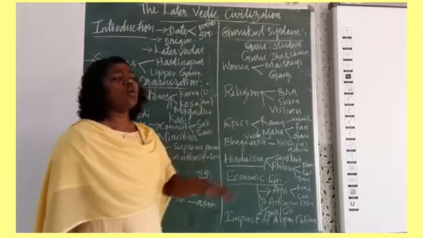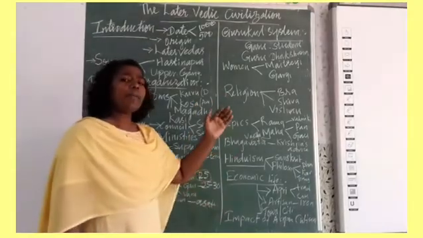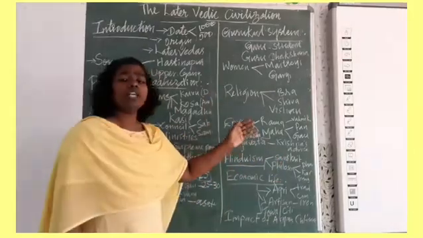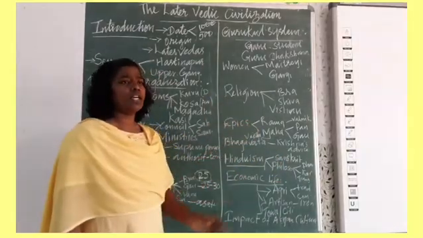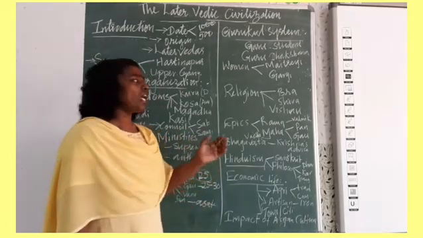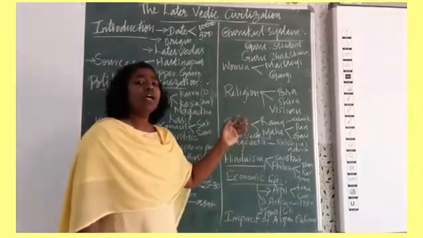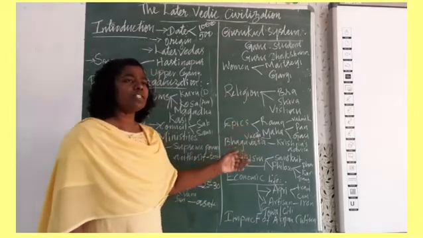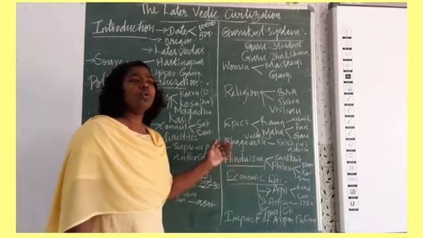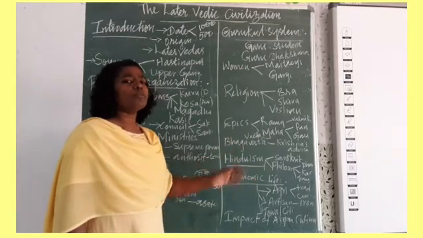In the later Vedic period, people started to settle in a particular place and do agriculture. They knew the usage of iron, so they made tools and implements with iron, which helped them do agriculture and yield more profit.